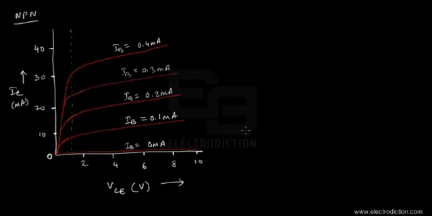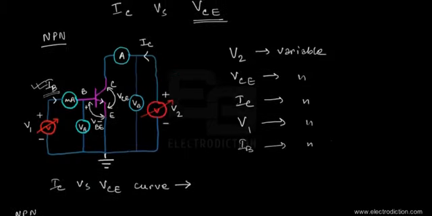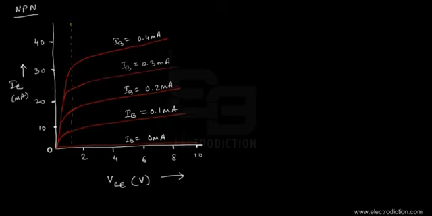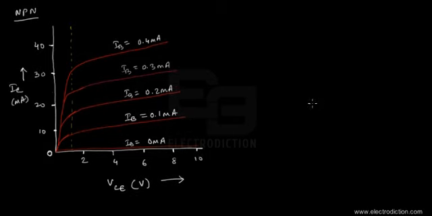If we need to keep IB 0, then if we take a look at the circuit, we'll obviously need to keep the base emitter terminal reverse biased. So under the condition of the base emitter voltage being reverse biased, we'll obviously reverse bias the emitter junction as such. So the emitter junction remaining reverse biased, and so does the collector junction, we'll get this particular region, which I'm just going to shade in white.